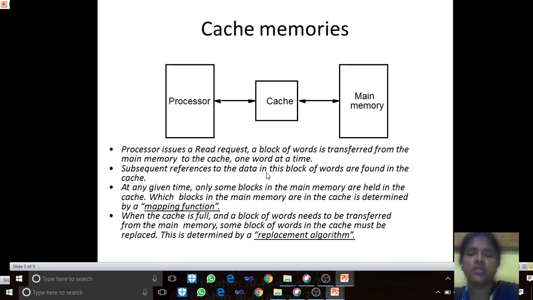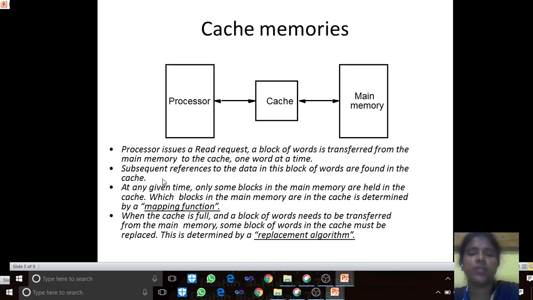Cache memories. As you can see, the cache size is smaller compared to the main memory, and it is placed in between the processor and the main memory. The access time from the cache memory is less when compared to the access time from the main memory. Here, the processor issues a read request. A block of words is transferred from the main memory to the cache, one word at a time.